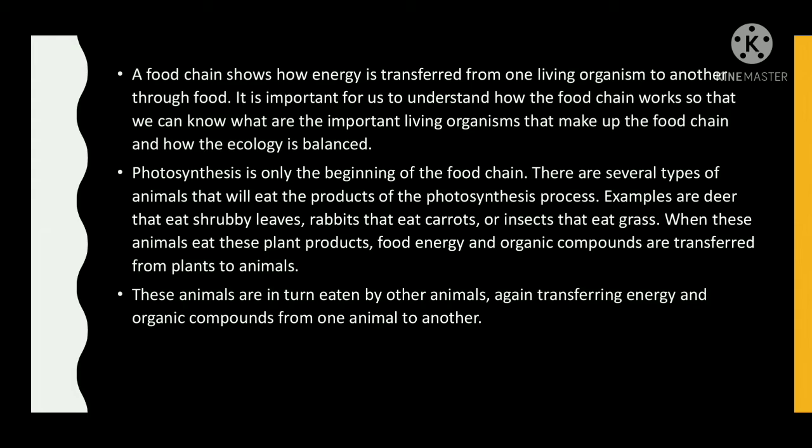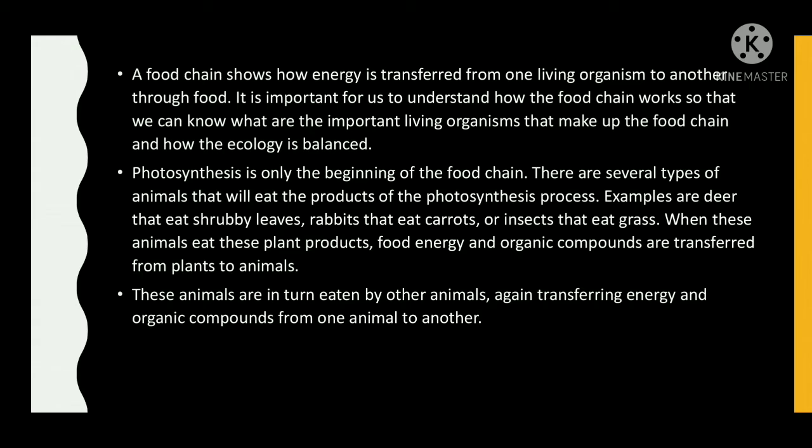A food chain shows how energy is transferred from one living organism to another through food. It is important for us to understand how the food chain works so that we can know what are the important living organisms that make up the food chain and how the ecology is balanced.